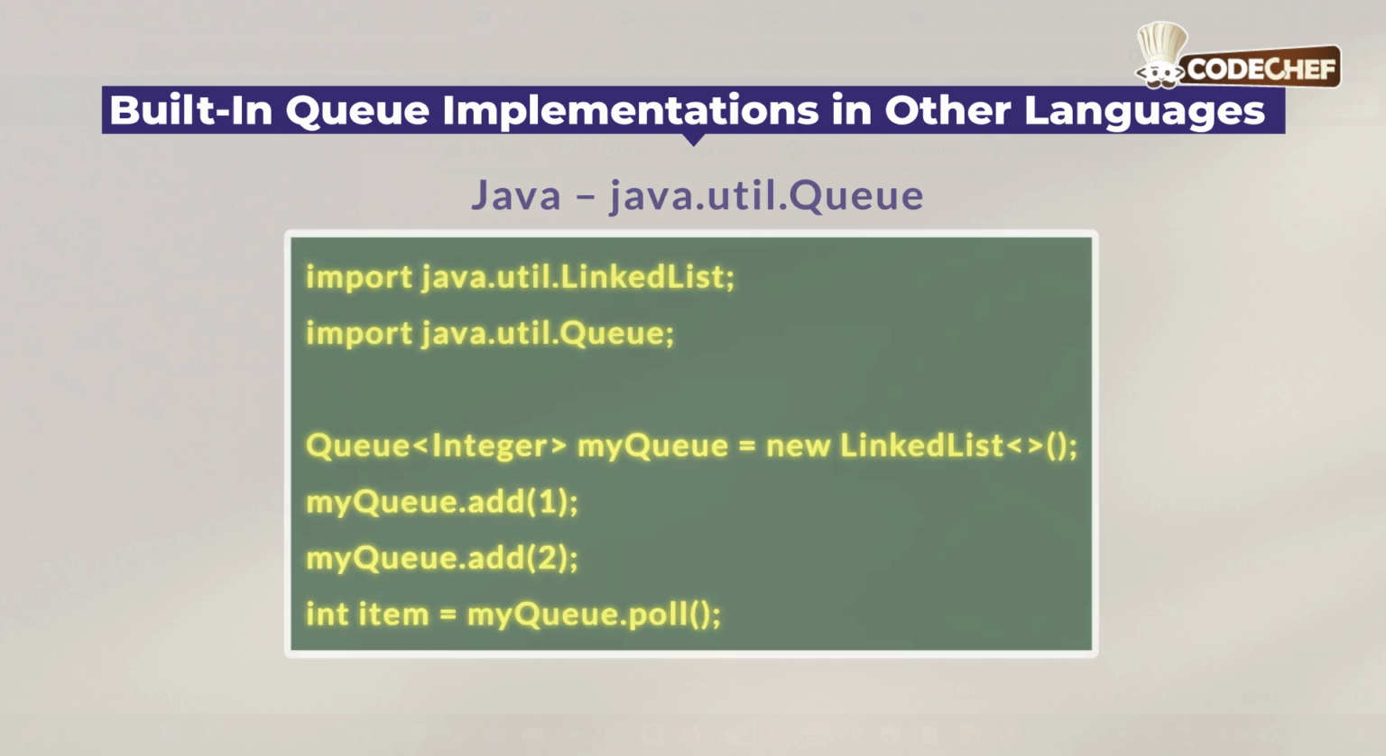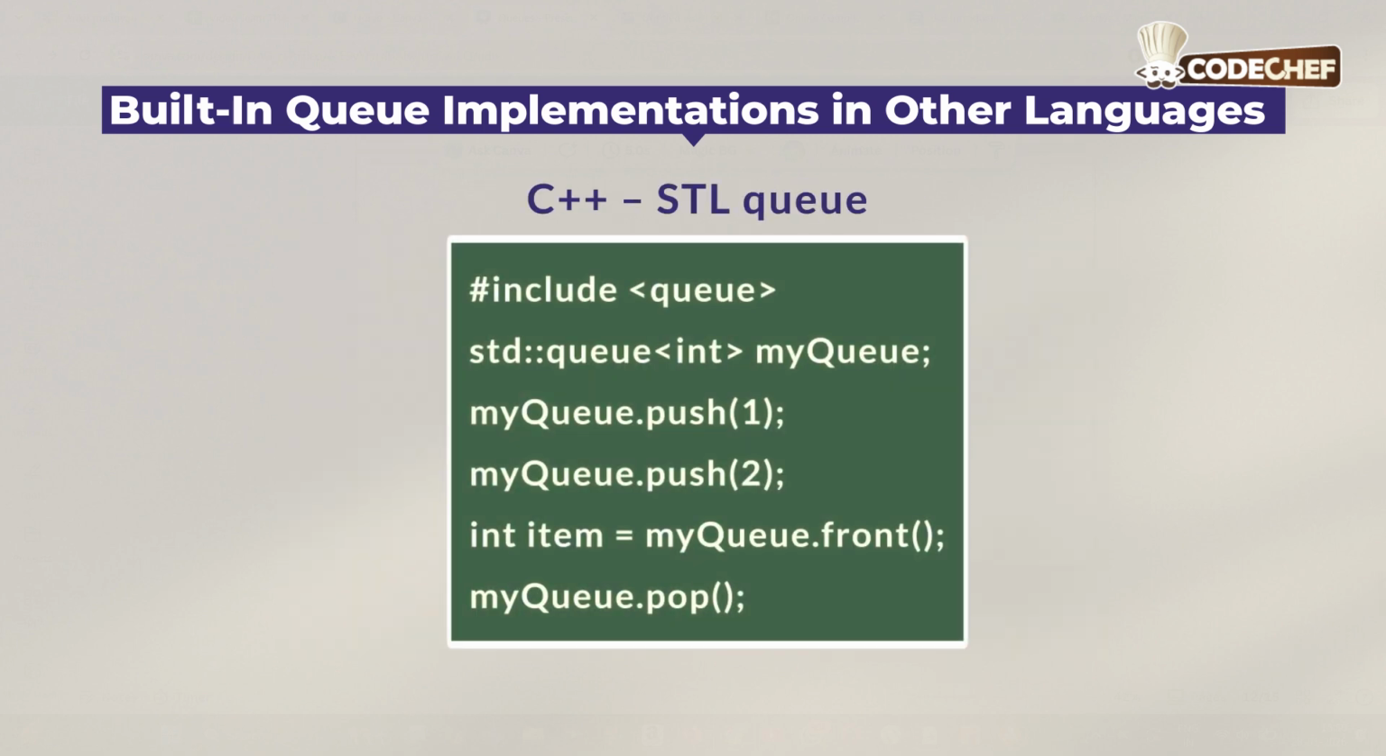Now let's talk about C++. Here, it includes the C++ standard template library queue header, and it creates a queue that stores integers. Then push adds an element to the rear of the queue, and front accesses the first element without removing it. Here, in the last line, pop removes the front element from the queue. These built-in libraries allow us to use queues without worrying about internal implementation, but understanding the array-based approach in C helps you master the core concept.